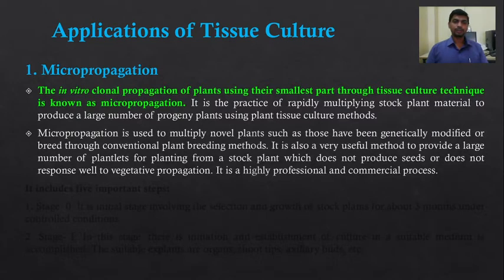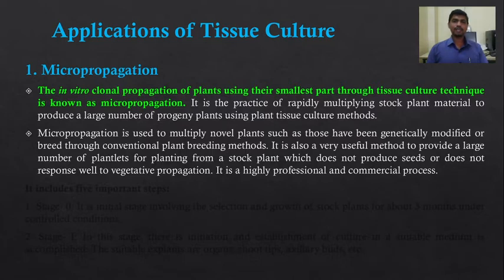Micropropagation is used to multiply novel plants. Novel plants are superior, important plants, such as those that have been genetically modified or bred through conventional plant breeding methods. For example, if you take BT cotton, it is a genetically modified plant. Such plants can be multiplied by using a tissue culture technique called micropropagation. Such a novel plant which is genetically modified or has been bred through conventional breeding methods can be multiplied this way.